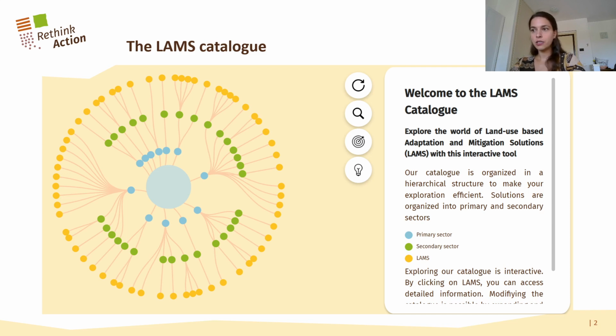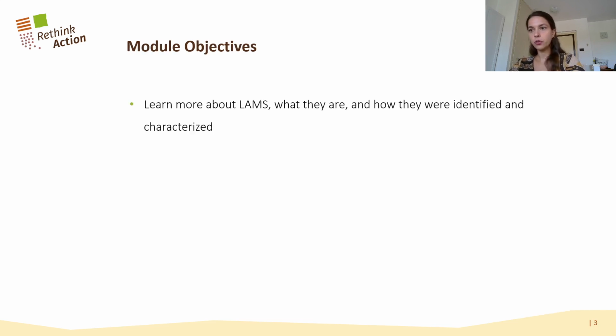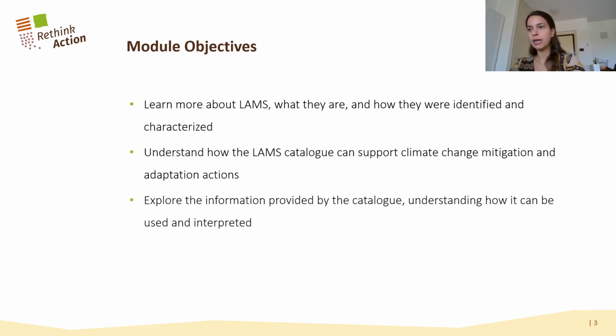While the data analysis features in the platform help visualize the climate risks in various regions, the LAMS Catalogue is the collection of solutions to address these challenges. By the end of this module, you will know more about LAMS, how they were identified, and how the information provided by the catalog can be used and interpreted.